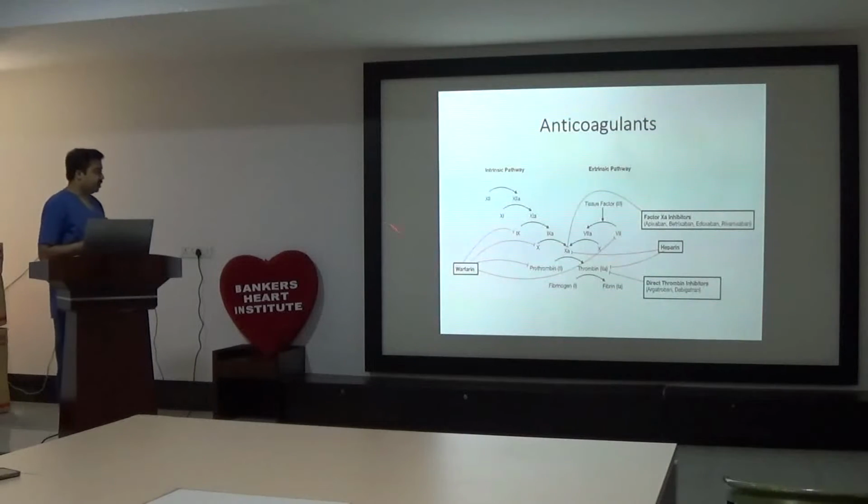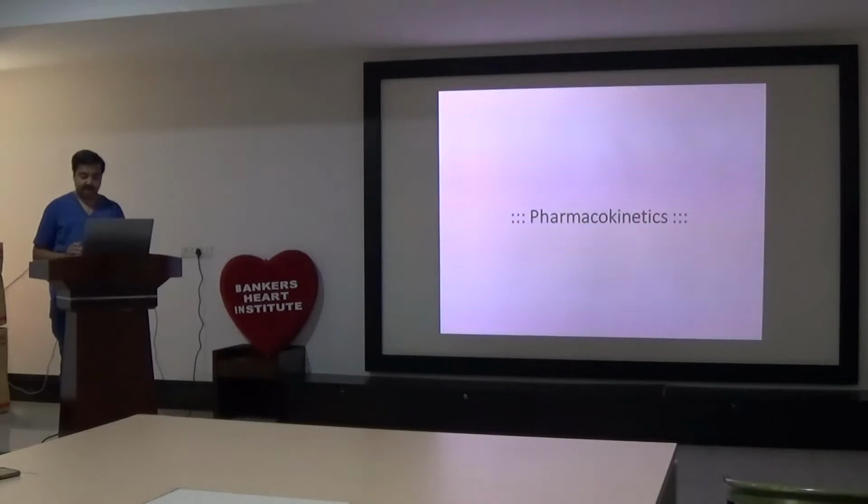And for anticoagulants, the vitamin K antagonist is warfarin, which acts on factor 9, factor 10, factor 2, and factor 7. Then there are direct inhibitors, that is direct factor 10 inhibitors like rivaroxaban and apixaban, which is also going off patent this month. So many companies will come up with apixaban this month. Dabigatran is again out of patent, so it is available freely in the market. So these are the antiplatelets and anticoagulants.